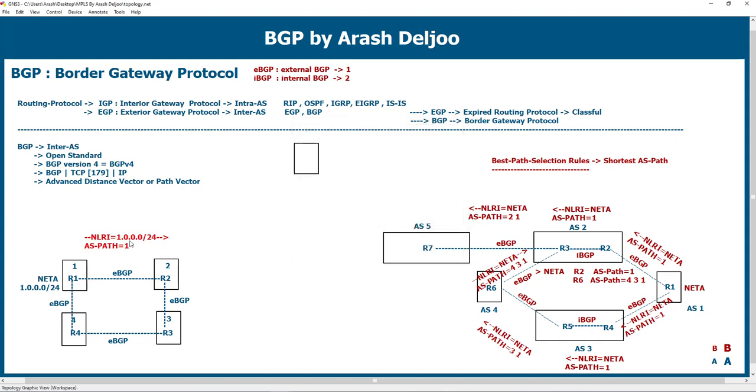Okay. And then R2 receives this packet and sends it to R3, because R3 is the neighbor or the peer of R2, but increments the ASPath to 21. Okay. After this, R3 should send this update to, for example, R4. Look at here. R3 receives the packet and advertises it to R4 with the ASPath incremented to 321. Okay, this is the ASPath.